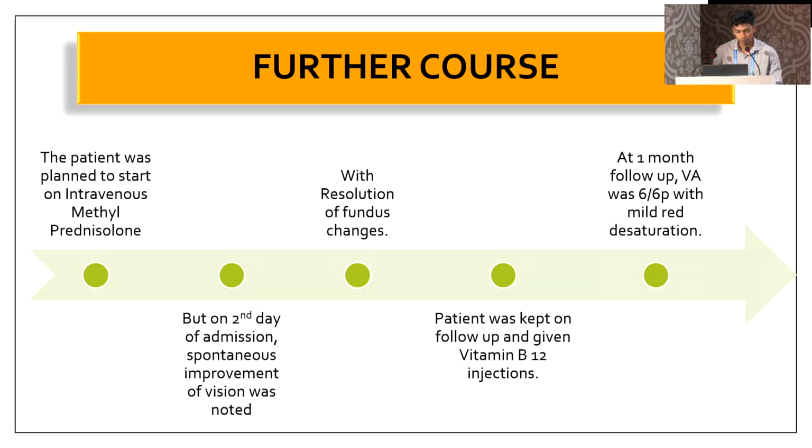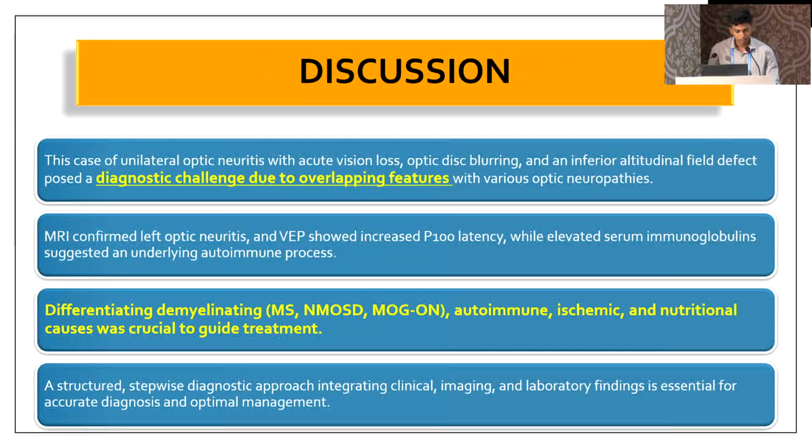At first month follow-up, visual acuity was 6/6 with mild red desaturation. Discussion: this case of unilateral optic neuritis with acute vision loss, optic disc blurring, and inferior altitudinal defect posed a diagnostic challenge due to overlapping features with various optic neuropathies. MRI confirmed left optic neuritis and VEP showed increased P100 latency, while elevated serum immunoglobulin suggests an underlying autoimmune process. Differentiating demyelinating causes like multiple sclerosis and NMOSD, MOG optic neuritis, autoimmune, ischemic, and nutritional causes was crucial to guide treatment. A structured, stepwise diagnostic approach integrating clinical, imaging, and laboratory findings is essential for accurate diagnosis and optimal management.